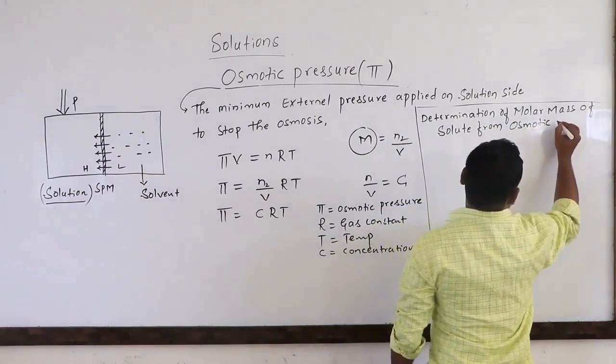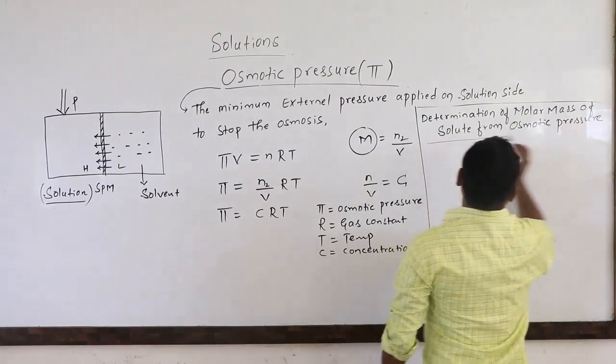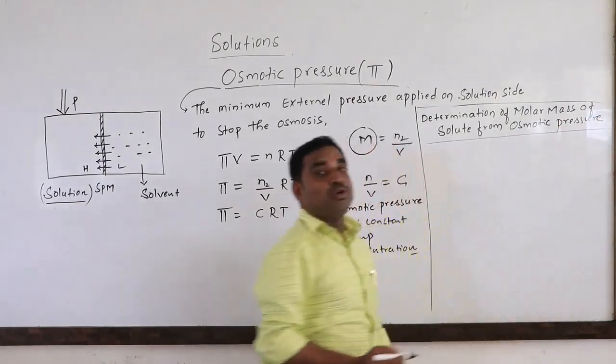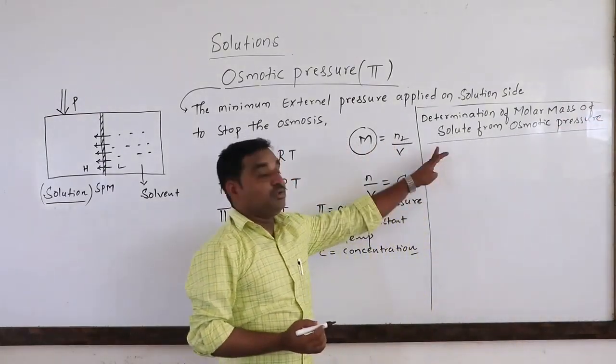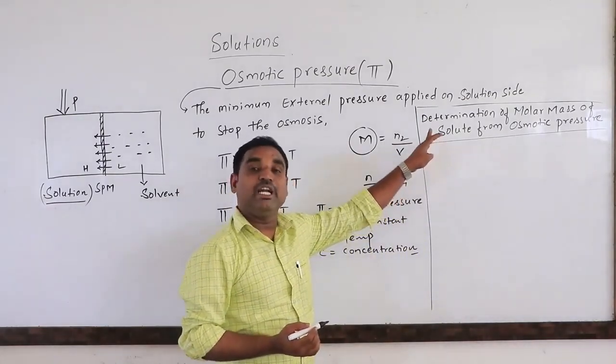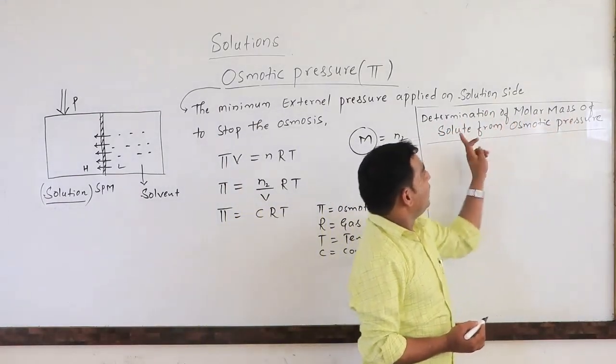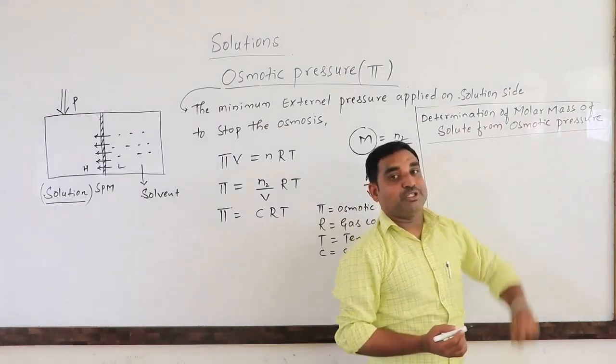From osmotic pressure. We already discussed the determination of molar mass of solute using the elevation of the boiling point, using the depression of freezing point, and using the relative lowering of vapor pressure. Same here, determination of molar mass of solute from osmotic pressure we will discuss.